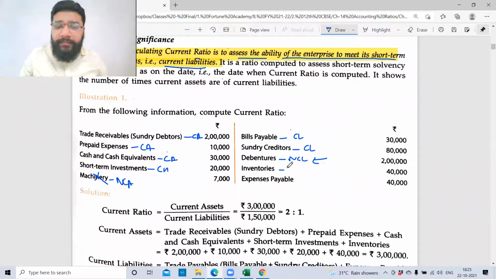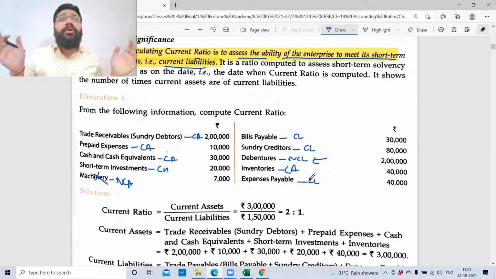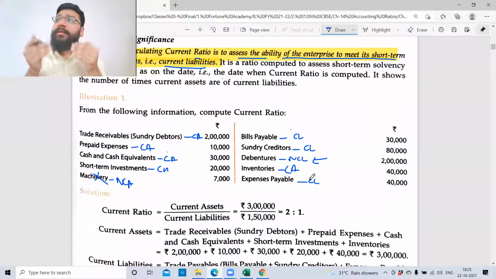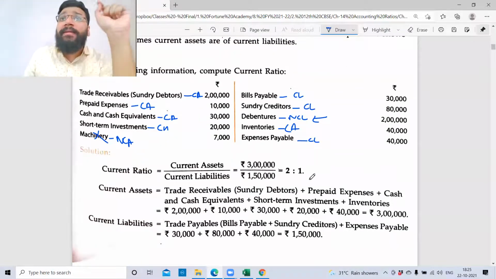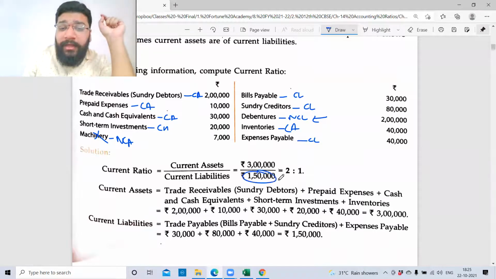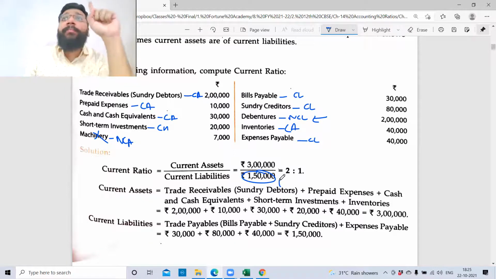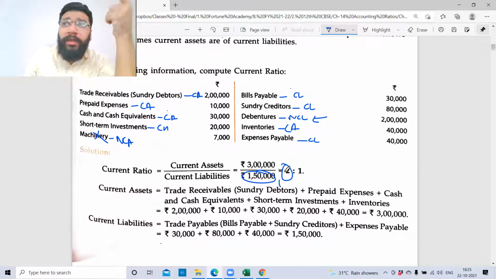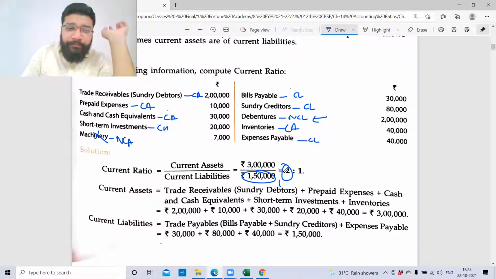Okay. Inventories, guys, current asset. Expense payable, outstanding expenses, other current liability. So it is your current liability. Now that you know all the current assets and all the current liability, you have to total up current assets, total up current liability, and divide. You will keep dividing till the denominator becomes 1. When you do that, there's a probability that the numerator can go in points. It's okay. Correct? All of you understood this point?